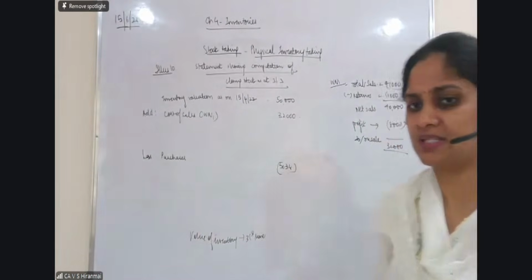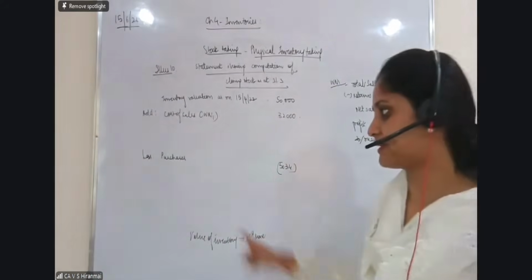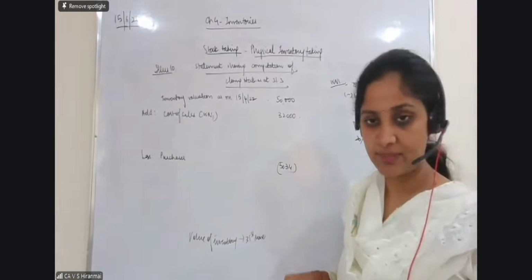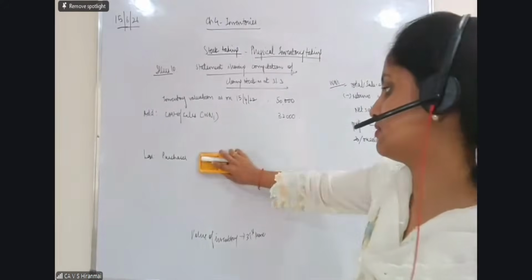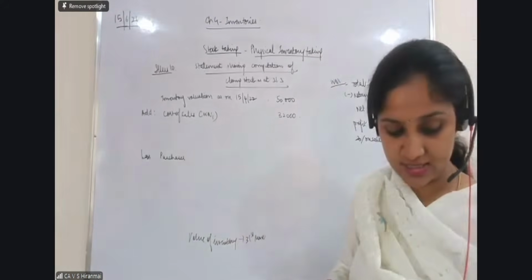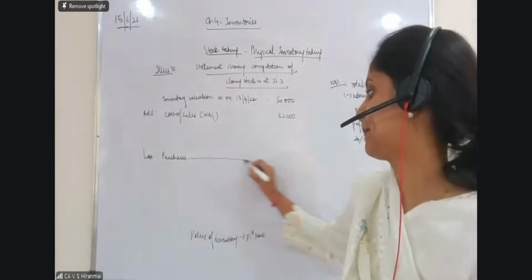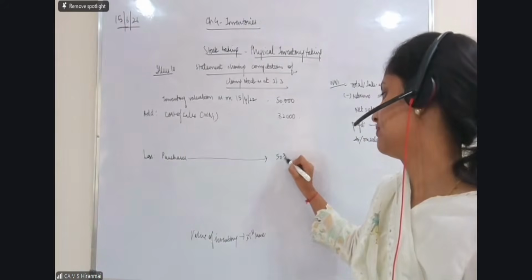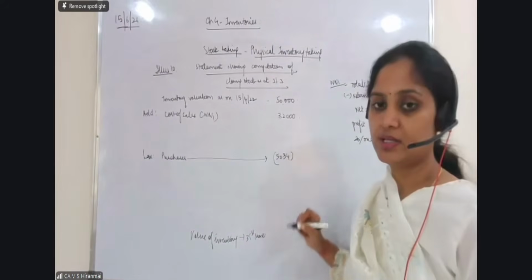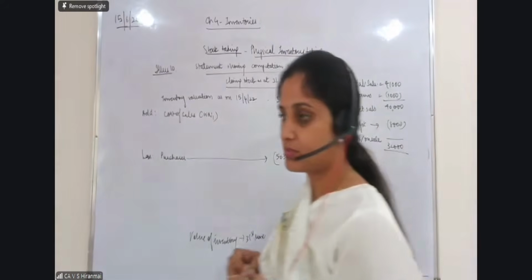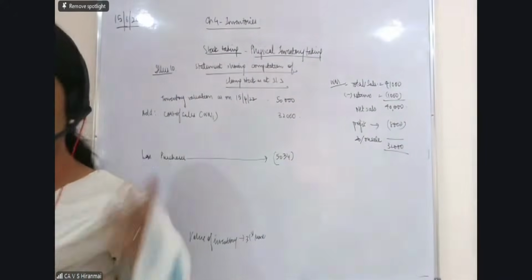So I am taking total purchases. That's all. There is no subtraction. There are no sales, no discount also. There are no purchase returns also in the question.